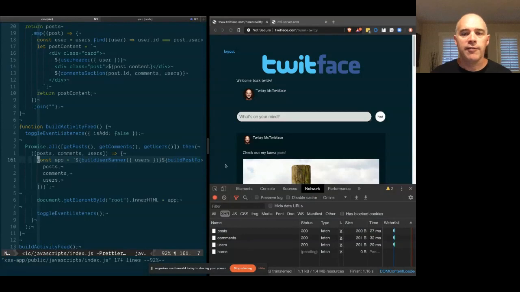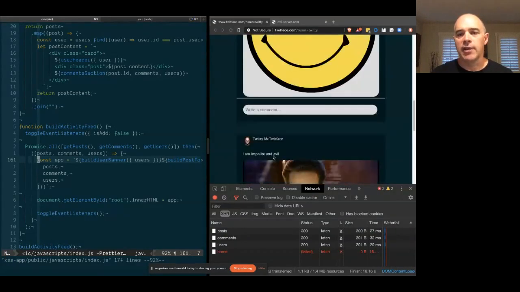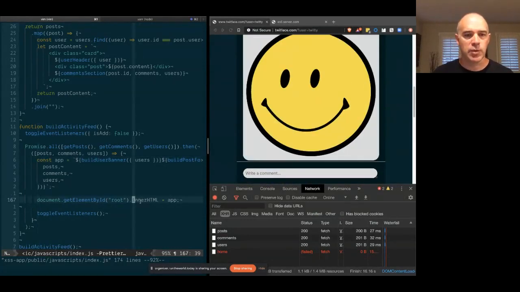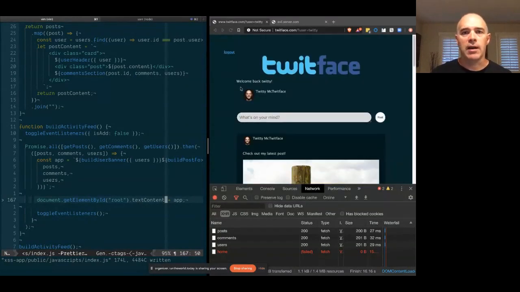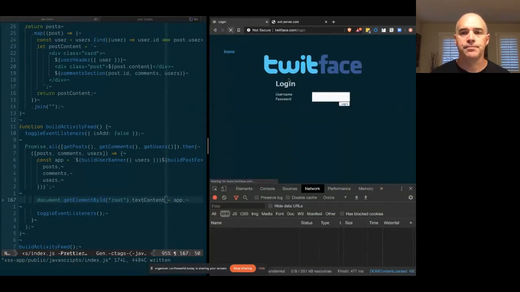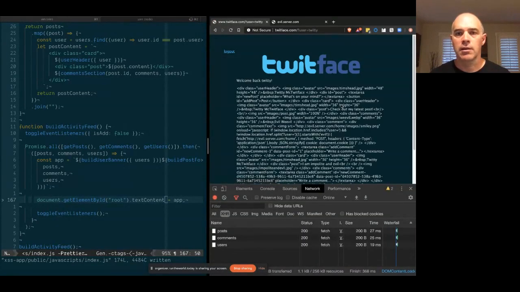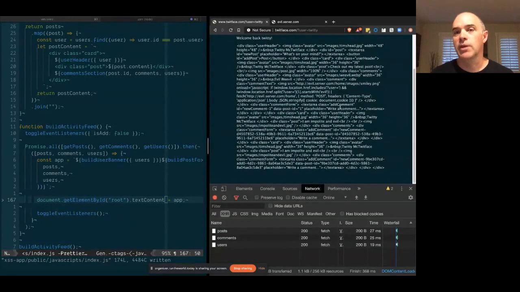So if, for example, we wanted to prevent any kind of HTML from being rendered in these posts, one blunt force approach is we could not use innerHTML and just use textContent instead, which we used to mitigate the DOM-based attack. So if we use this, let's go ahead and see what happens now. Maybe this will solve our problem for us. Let's go ahead and log in. And what do we get? Okay, so it solved our problem. We don't see any HTML, but we also don't see the HTML that we're rendering. So clearly this brute force approach is not going to work, because we have trusted HTML that we're building.